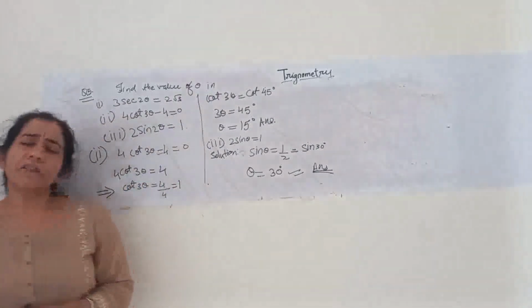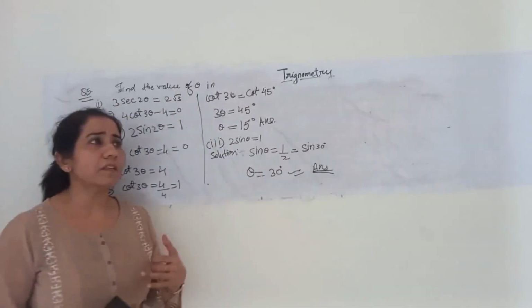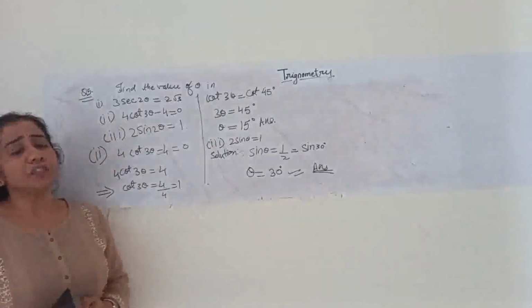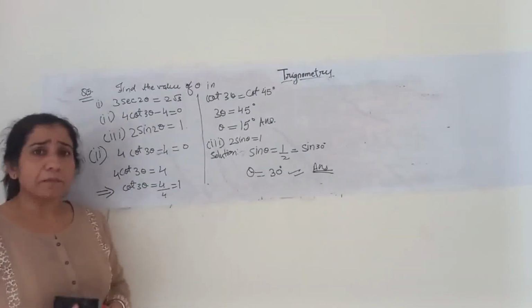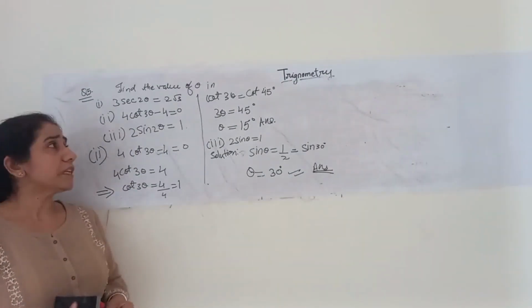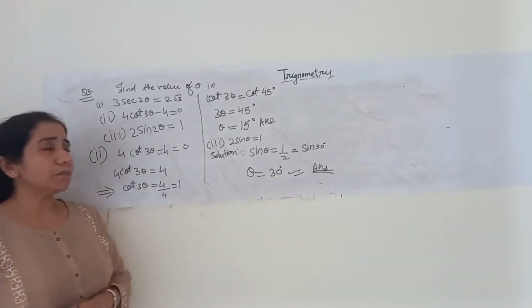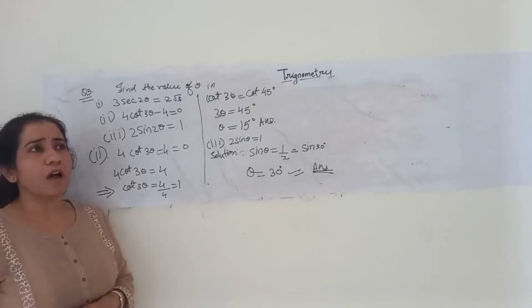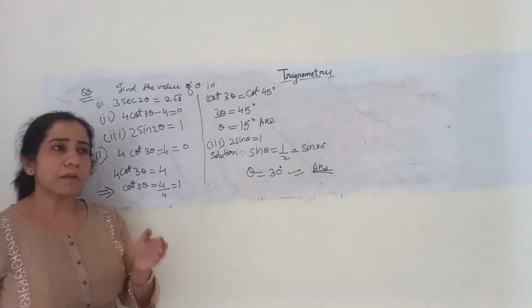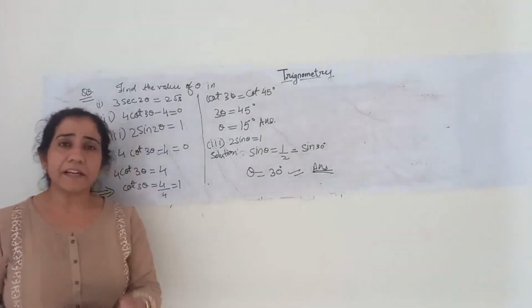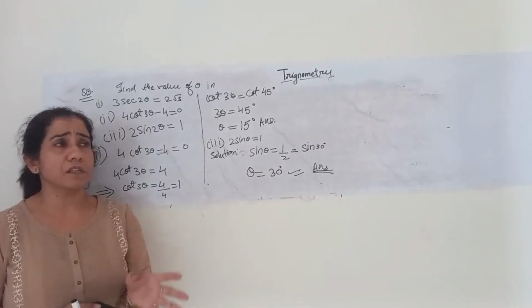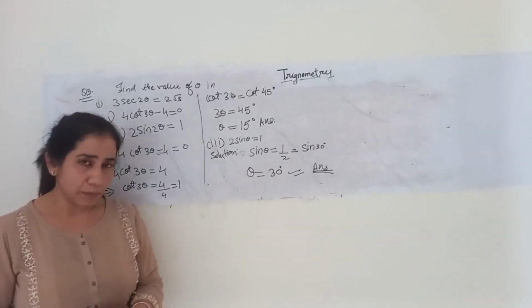Right, students? I have taken certain questions which I found important and which can come in your exam. It is basically for grade 10 students. Just go through them and let me know if you have any other doubt. In my description my mail ID is also given. Even if you have certain doubts, you can mail me as well.